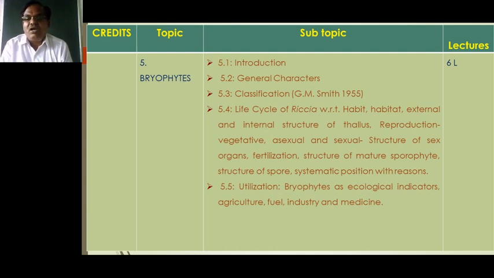Then the structure of sex organs: there are two very important sex organs, the antheridium and the archegonium, male and female respectively. Both sex organs are well developed, and then fertilization takes place.